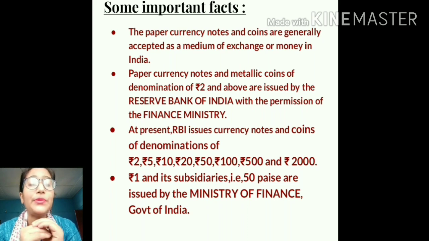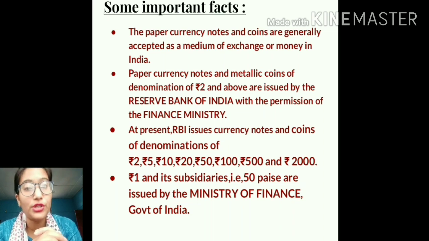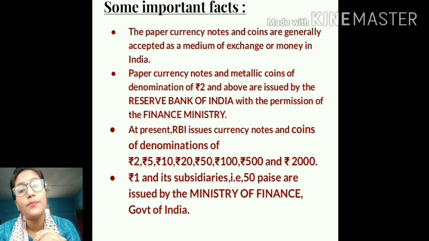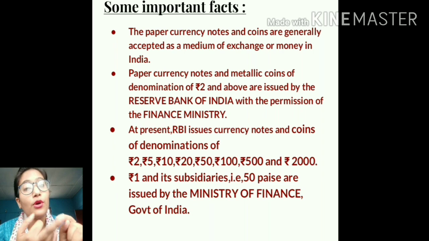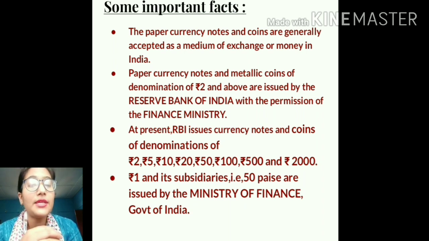So students, at present the RBI is issuing currency notes and coins of all these denominations which are given in the slide and which I have also mentioned just now. But students, who issues the rupee 1 and its subsidiaries? Subsidiaries means the 50 paise coin, 25 paise coin, 5 paise coin. Those were in circulation previously. I don't think that you have ever seen those coins. Probably you have seen the 50 paise coin, but I don't think you have seen the 5 paise or 1 paise coin.